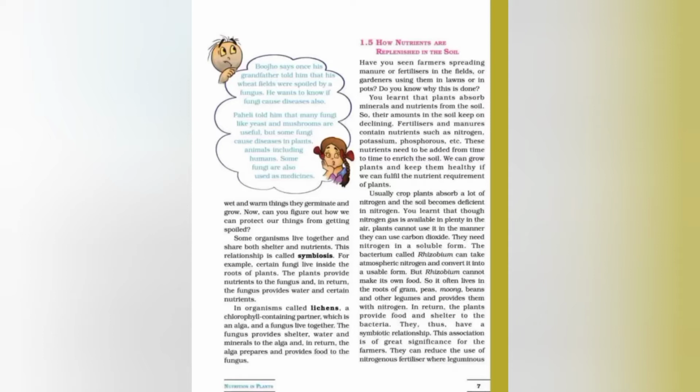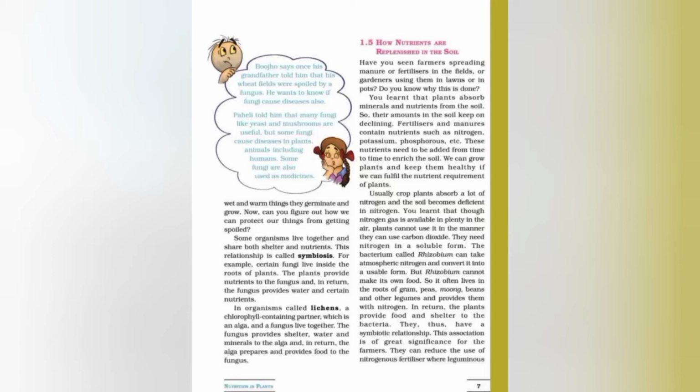Now we'll go through the book. Have you seen farmers spreading manure and fertilizer in the fields, or gardeners using them in lawns or in pots? Do you know why this is done? Now we know that they are doing that to provide nutrients. You learned that plants absorb minerals and nutrients from the soil, so their amount in the soil keeps on declining. So fertilizer and manure contain nutrients such as nitrogen, potassium and phosphorus. These nutrients need to be added from time to time to enrich the soil, and we can grow plants and keep them healthy if we fulfill the nutrient requirements of plants.